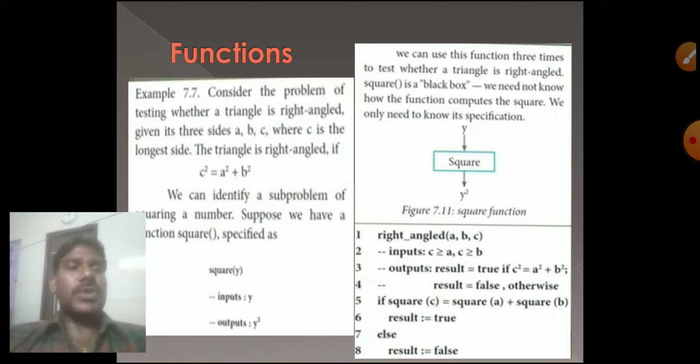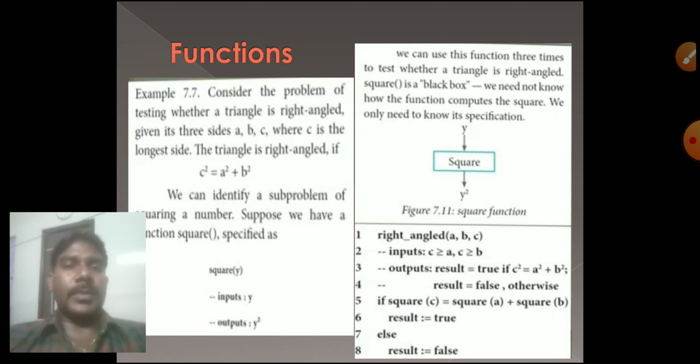Now if c square equals a square plus b square, the condition is true, which means my triangle is right angled. Maybe if the condition is false, my triangle is not right angled. So the triangle is right angled or not. That is the problem of this algorithm.